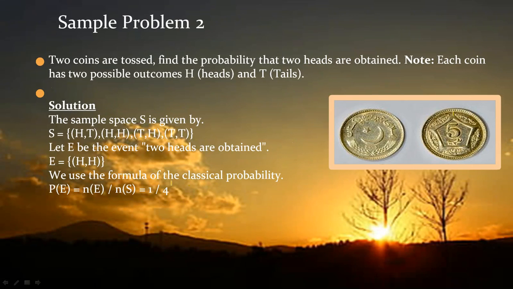Let's do sample problem number 2. Let's suppose I have two coins. This is called head and this is called tail. I am tossing these two coins. Find the probability that two heads are obtained. I'm getting two heads. But what are the possibilities? Head in one coin, second coin tail. One coin head, second coin head.